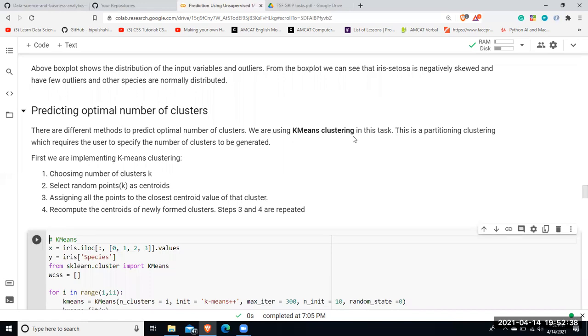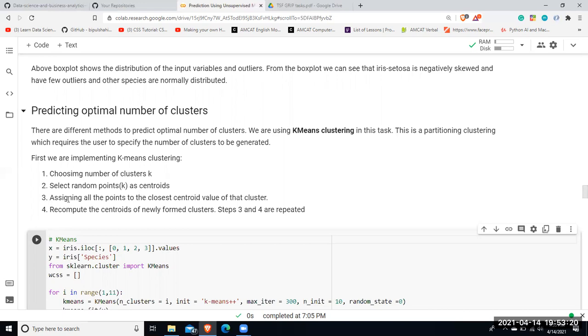And how k-means clustering actually works: first, choose the total number of clusters to be taken, represented by k, and then it selects that many random points as centroid values. Centroid values are the values which consist of all the features and are enough to represent a whole group of clusters, that means a particular group consisting of many data points. Instead of choosing those data points, only one centroid value is enough to represent that particular cluster.